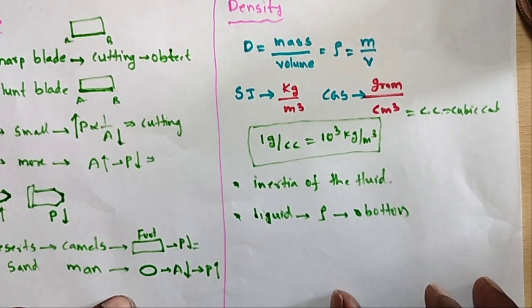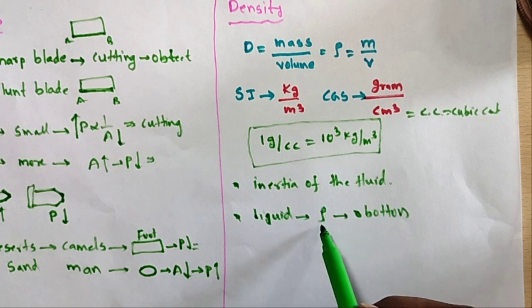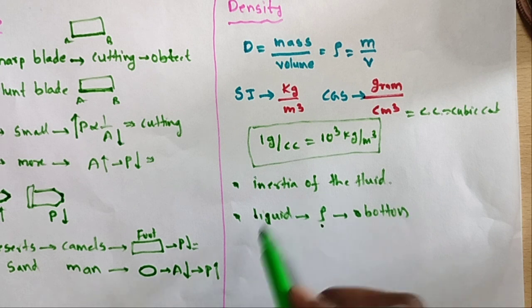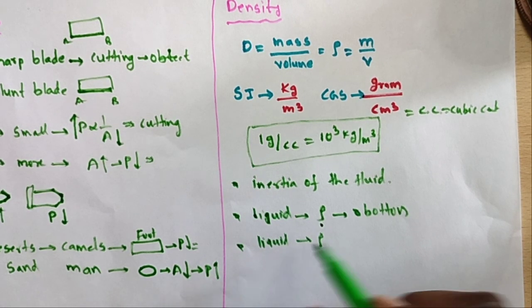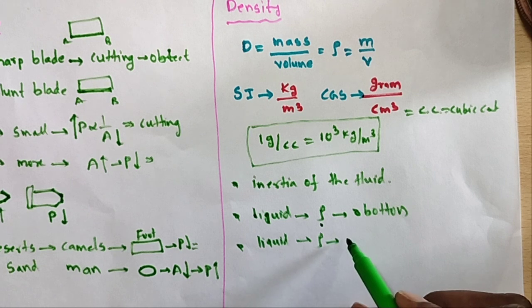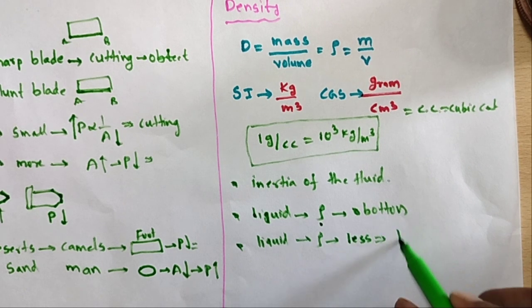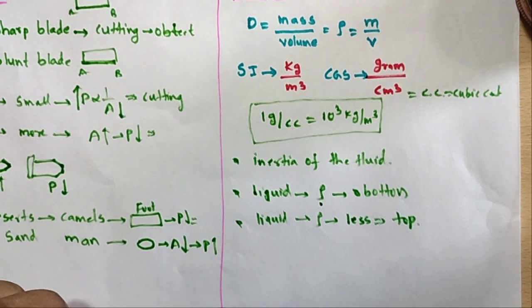Let us take a container with two liquids. The liquid with high density goes to the bottom, and the liquid whose density is less stays at the top of the container. So this is called density.